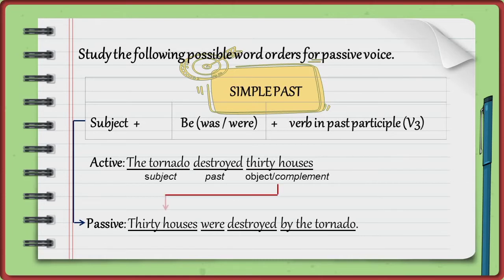30 houses, plural subject. Were, be in past form. Destroyed, past participle.